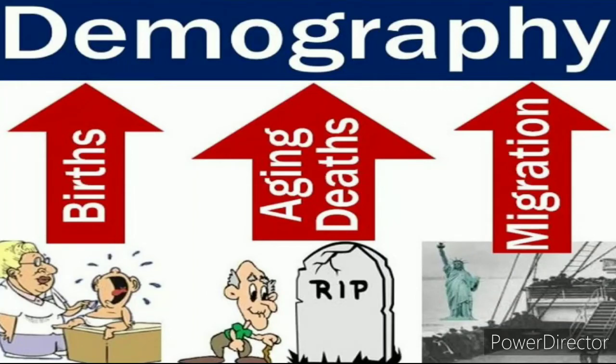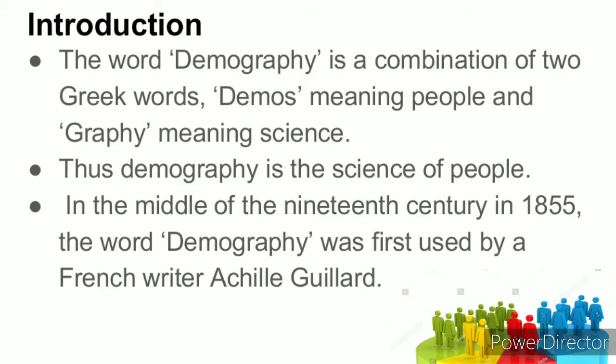Good afternoon, students. Today, in this revision session, we are going to discuss demography, its definition, the demographic cycle, and demographic trends in India. The word demography is a combination of two Greek words, demos meaning people and graphy meaning science. Thus, demography is the science of people.